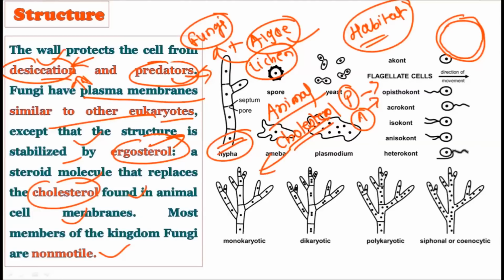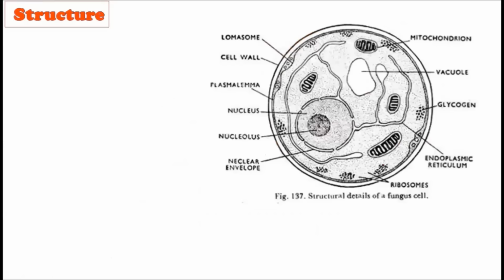After that, we said that fungi are eukaryotic organisms, and due to this, fungi show the presence of all membrane-bound organelles. Plus, fungi also possess cell walls made up of chitin, and these cell walls protect them from desiccation and predators. They also possess a plasma membrane similar to the eukaryotic structure, with a special steroid called ergosterol, which replaces the cholesterol found in the animal world. And the majority of fungi are non-motile.